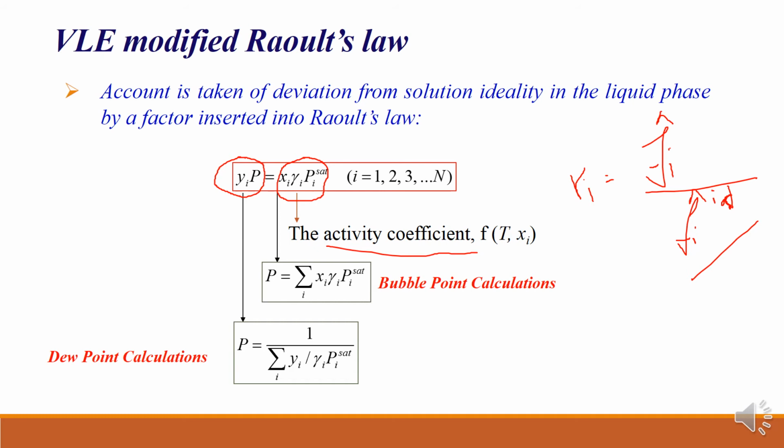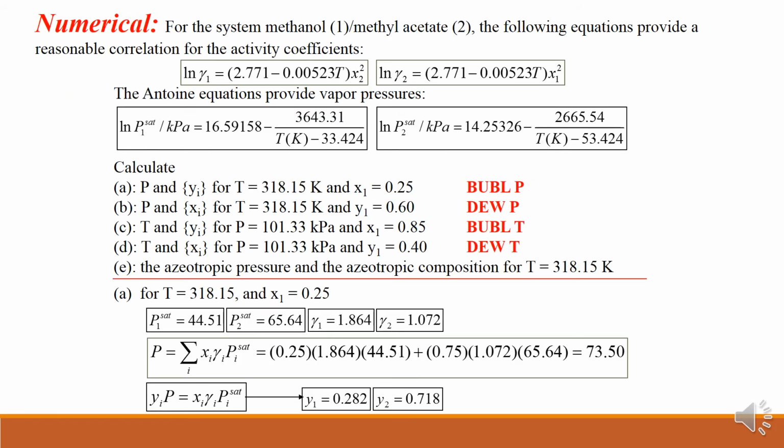And for bubble P this equation is possible here, and for dew P this equation is possible. Just refer to Raoult's law, the VLE calculation, that is, bubble P and dew P calculation using Raoult's law. There, whatever procedure we followed, the same we have to use here. That means you have to take a summation on both sides, so you will get P is equal to this, and if you rearrange, Xi is equal to the remaining terms, right, and then take a summation, you will end with this final solution, right? So these equations are given here.